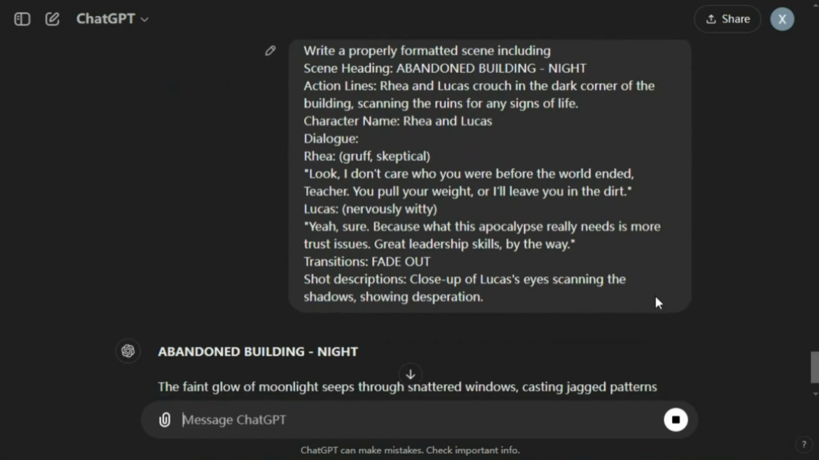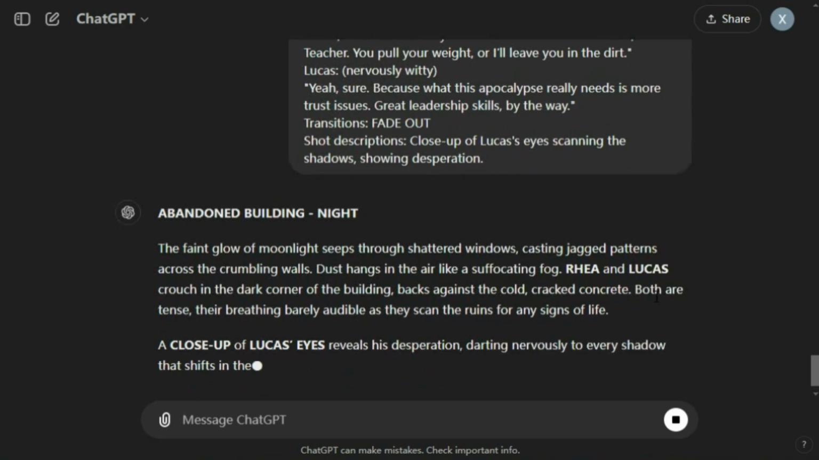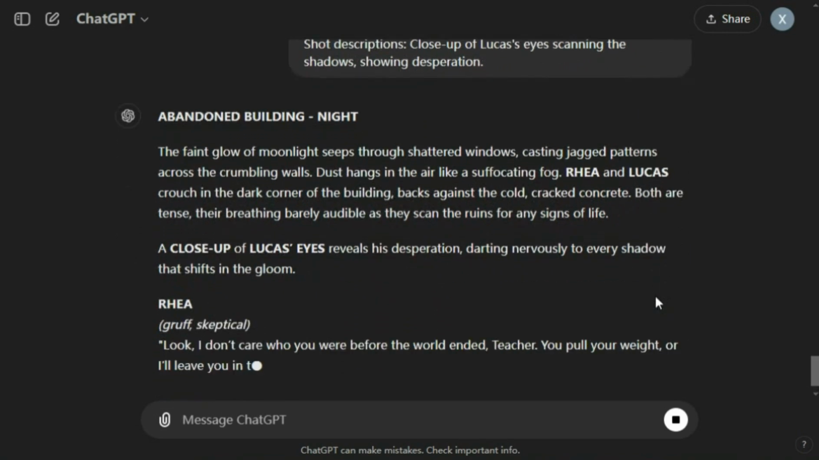Abandoned building, night. The faint glow of moonlight seeps through shattered windows, casting jagged patterns across the crumbling walls. Dust hangs in the air like a suffocating fog. Ria and Lucas crouch in the dark corner of the building, backs against the cold, cracked concrete. Both are tense, their breathing barely audible as they scan the ruins for any signs of life. A close-up of Lucas' eyes reveals his desperation, darting nervously to every shadow that shifts in the gloom.